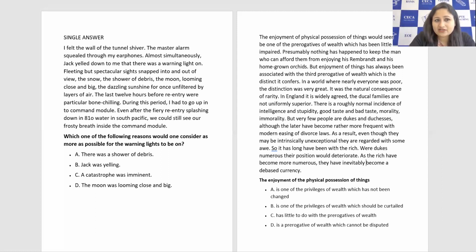Like I felt the wall of the tunnel shiver, and the master alarm squealed through my earphones, right? That means the C option is the right one here, which says that the catastrophe was imminent. Catastrophe is like when the waves in the sea are dangerous, going so high and so low, right? So that's the main big reason for the warning lights to be on. So C is the right answer here, right?